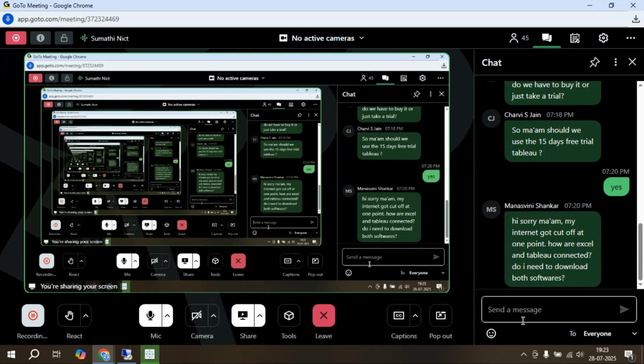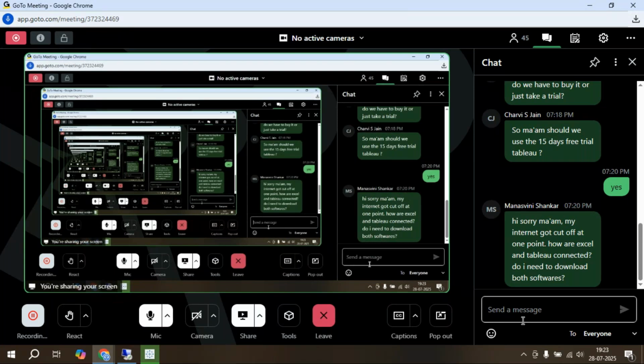After importing, every data is treated as a table only. That's why Tableau accepts more than 100 data sources.